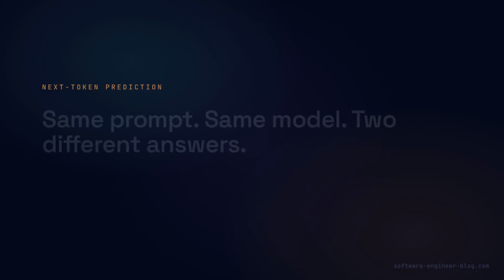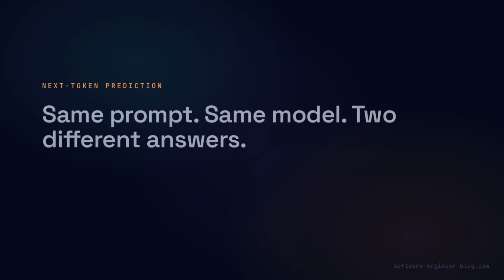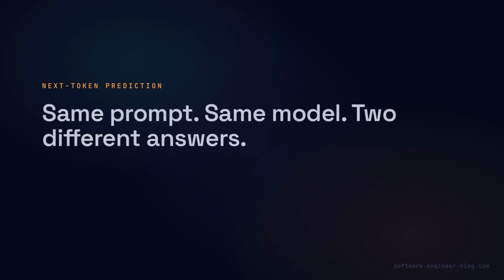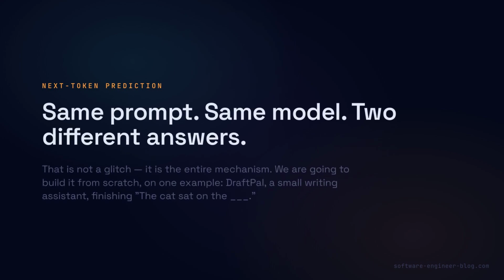Ask an AI the same question twice. You can get two different answers, word for word. That is not a glitch, and it is not the model being moody. It is the entire mechanism. And by the end of this video, you will know exactly why.